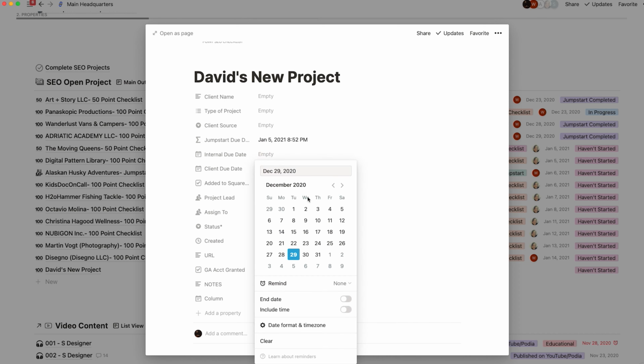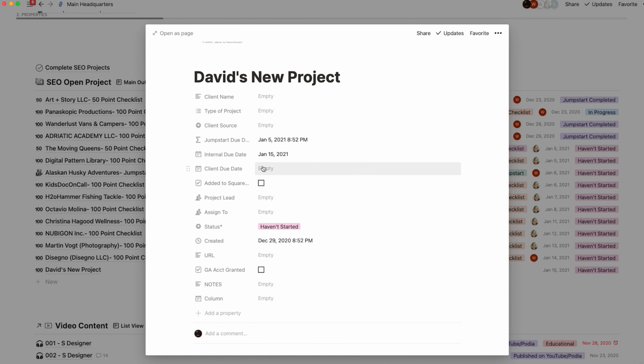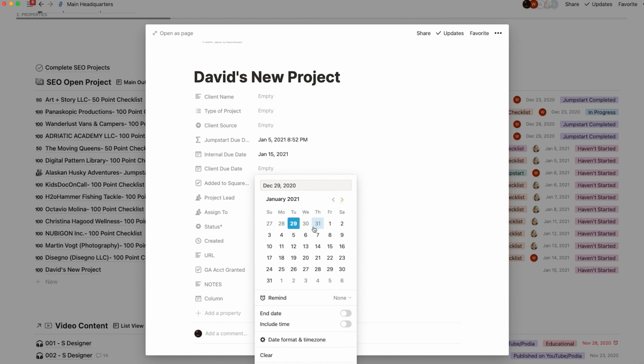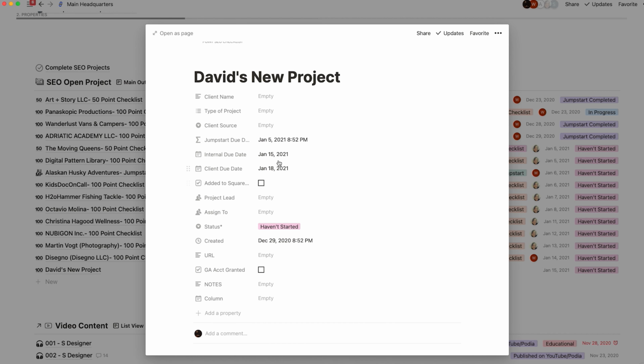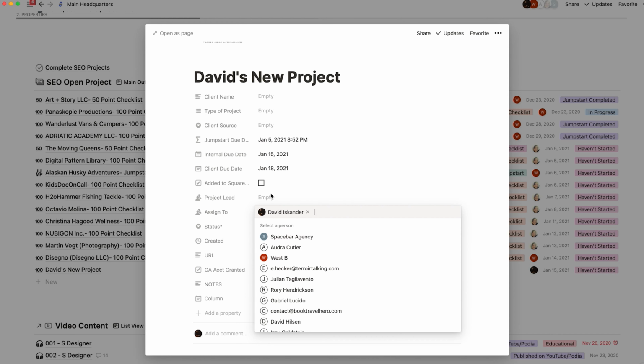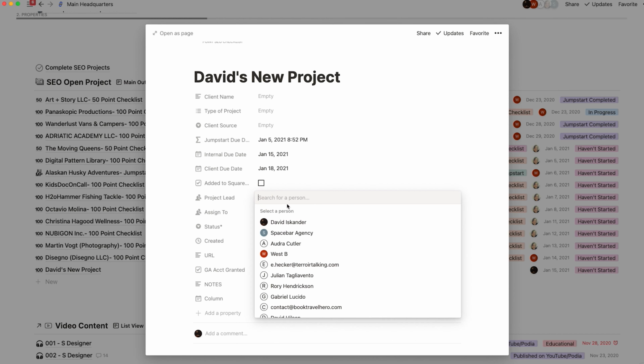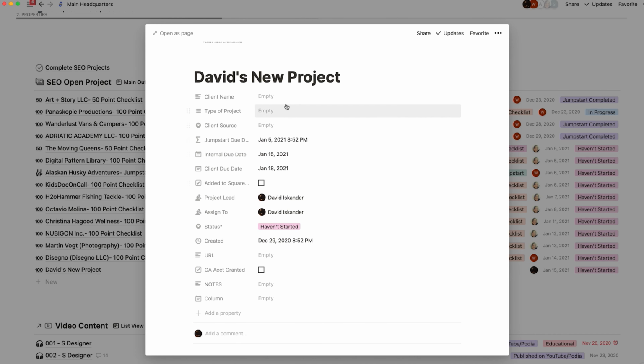So here, if I said we want to make this due, our next due date will be the 15th of January internally, but for the client, they're going to actually receive it the 18th of January. So then that is all set to go. We also then could assign it. So I'm going to assign it to myself here, and if there's a project lead that's separate, you'll see that show up there. But basically these properties are the key pieces of information that we got to add and create for each project that helps us know where everything is at.